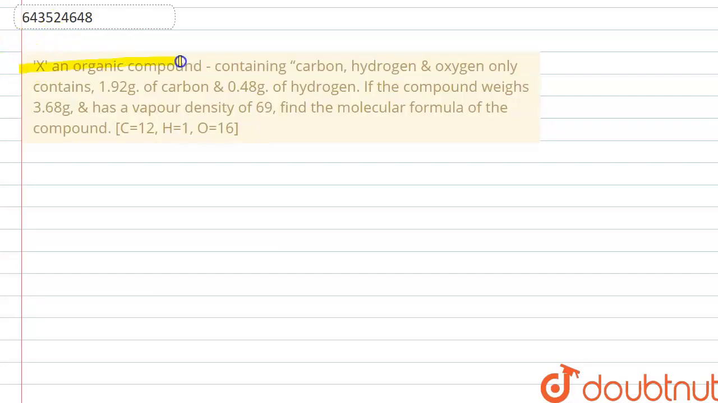Hello everyone, let's start the question. The question says X, an organic compound containing carbon, hydrogen and oxygen only, contains 1.92 gram of carbon and 0.48 gram of hydrogen. If the compound weighs 3.68 gram and has the vapor density of 69, find the molecular formula of the compound.